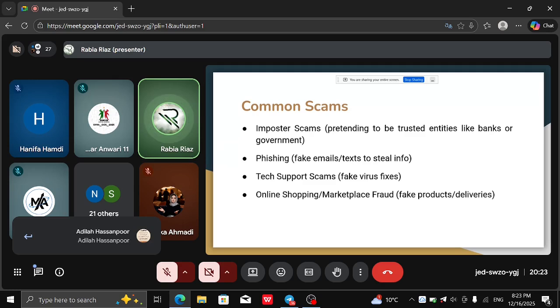Next we have tech support scams. This is something like, for example, if you have a Dell laptop and you receive a call from someone who says I'm from this company's tech support.